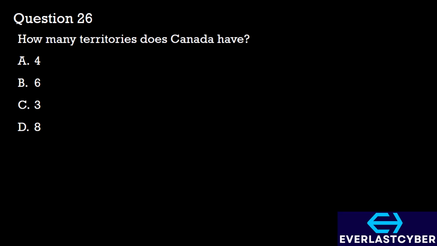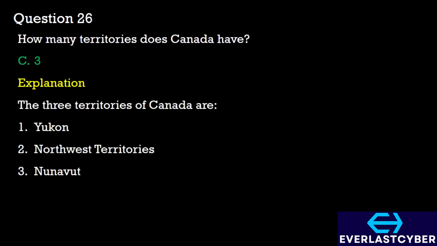Question 26. How many territories does Canada have? A. 4. B. 6. C. 3. D. 8. The number of territories in Canada is 3. These territories are Yukon, Northwest Territories, and Nunavut.